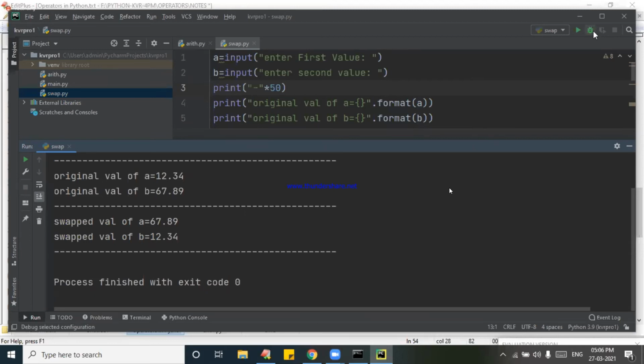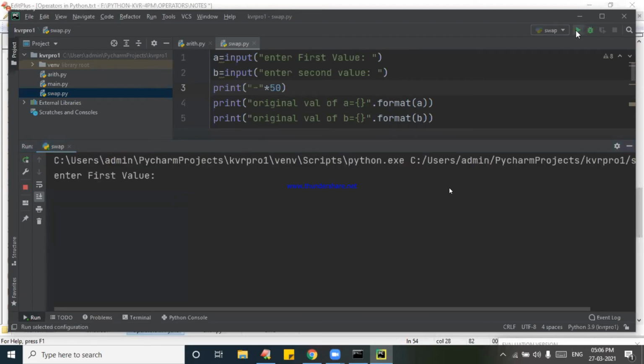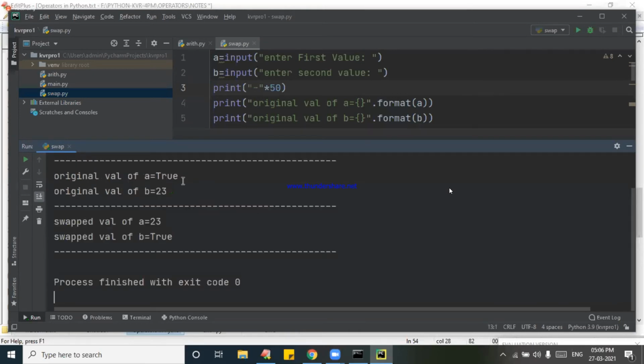Next, the last and final thing I am showing you. Now I am writing true, and then I am writing 3. Now I got true, 3 and 3, true. I am saying that any type of value I want to swap, so I don't want to convert at all. I will take the data in the form of a string. String data can represent anything. I hope everybody understands the logic behind this.